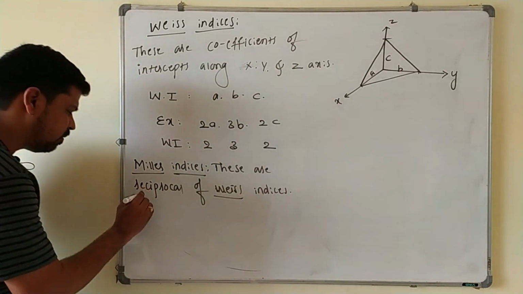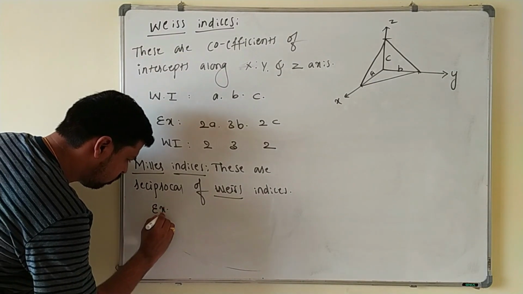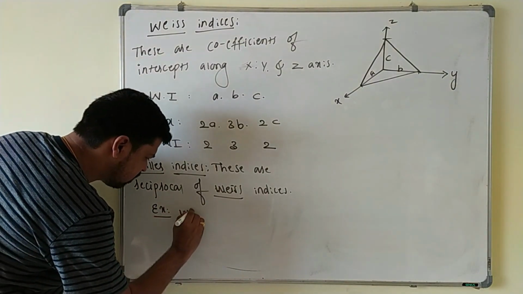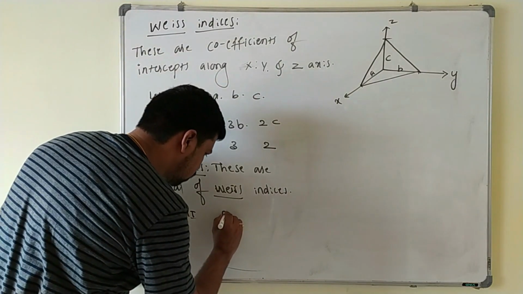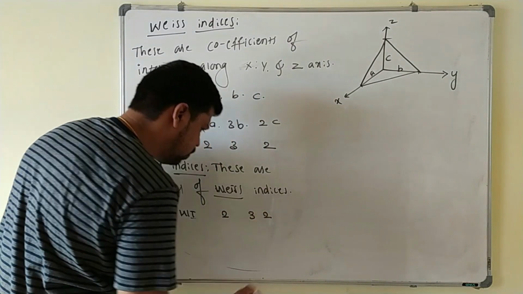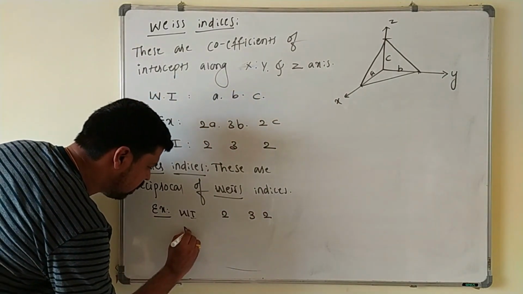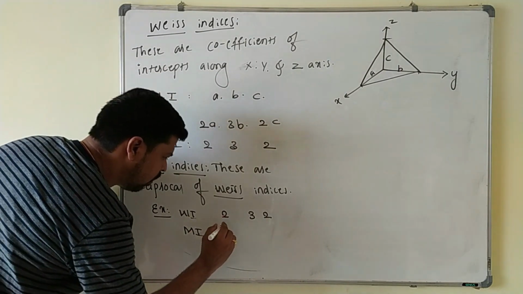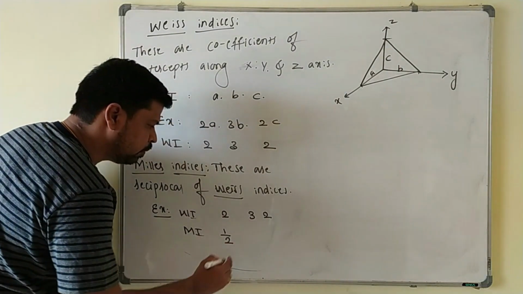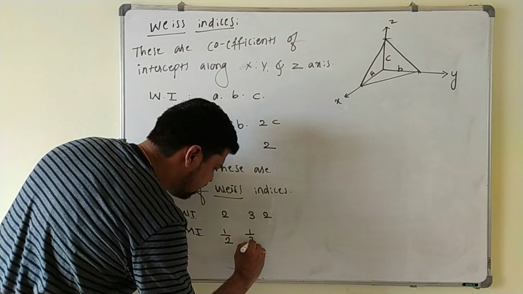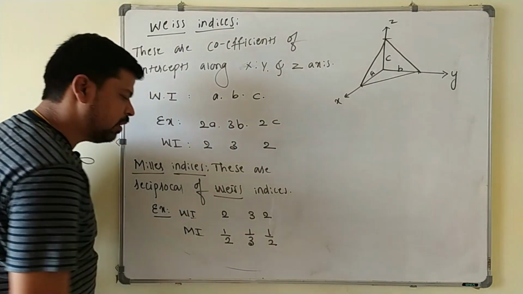For example, if I take the Weiss indices as 2, 3, 2, for this one if I want to write the Miller indices, I just have to take the reciprocal, that is nothing but 1 by 2, 1 by 3 and 1 by 2.